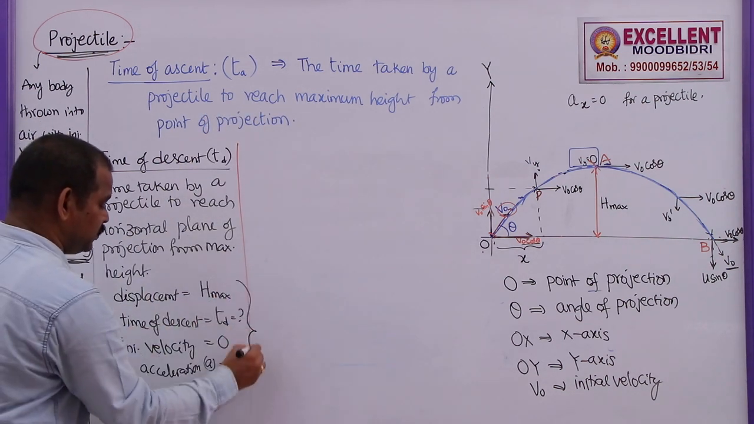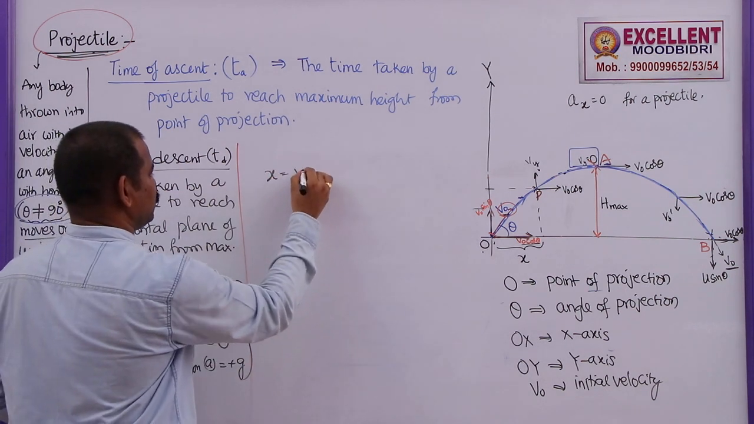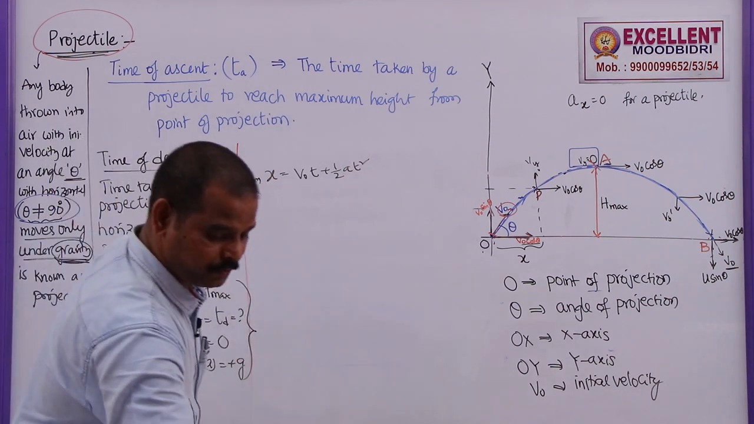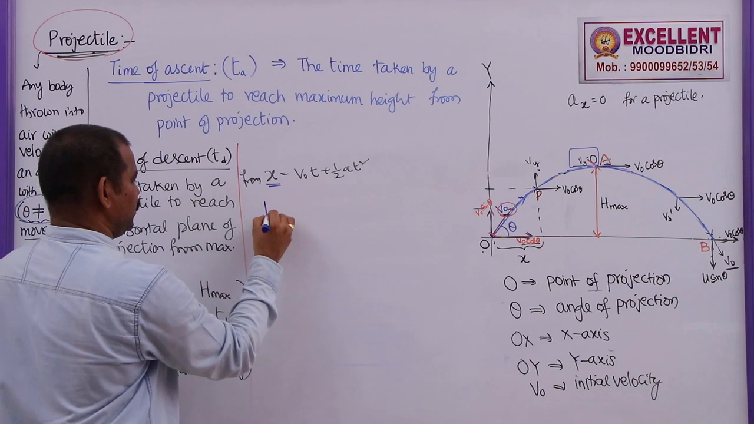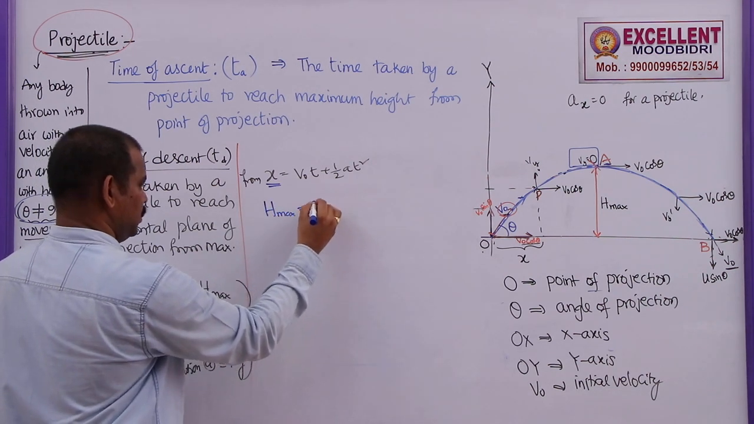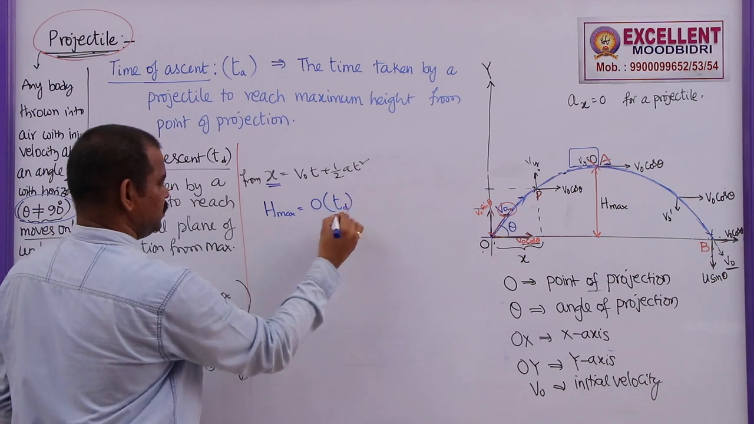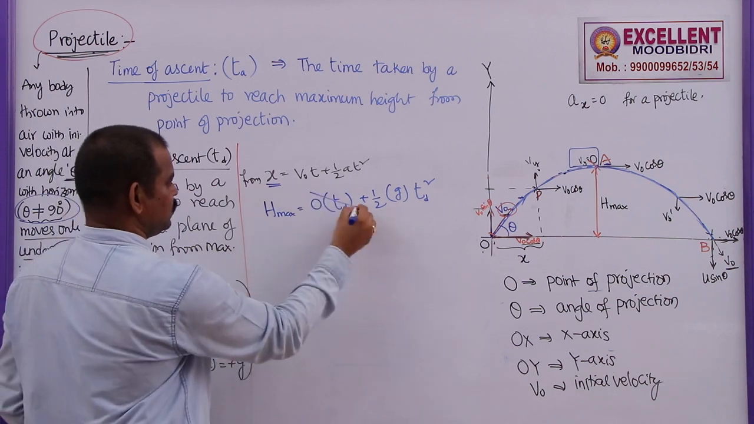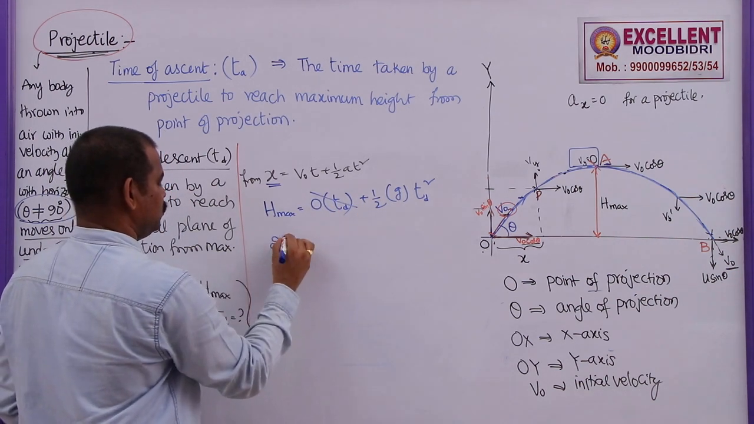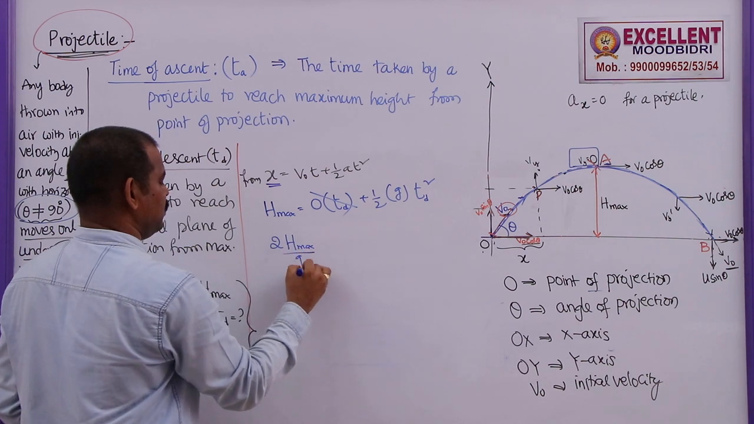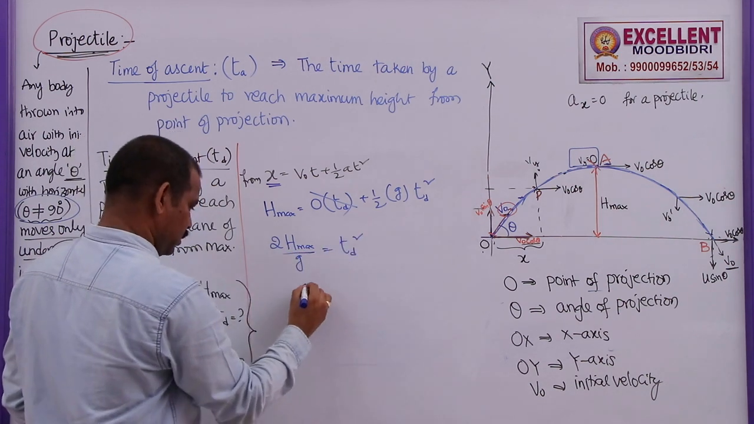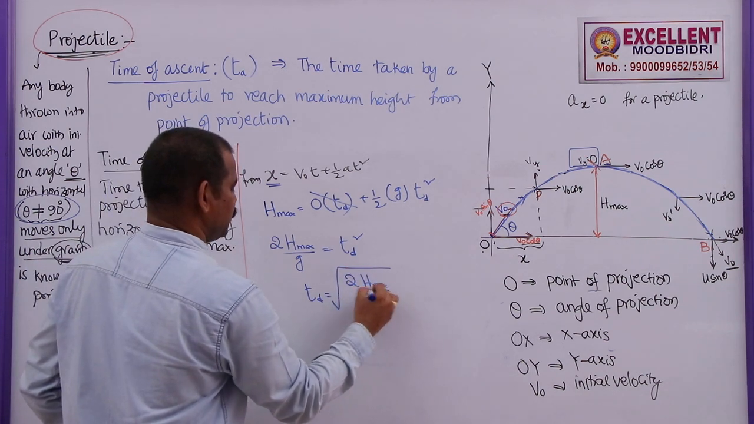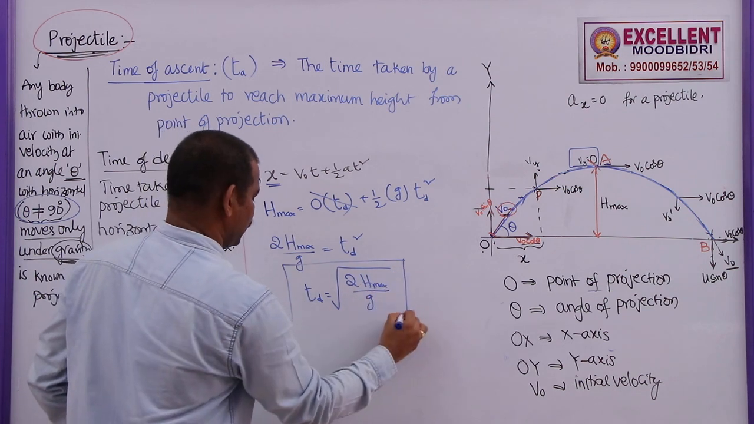Now, the same expression we have used so far, x is equal to V naught t plus half A t square. If you substitute the values, the displacement is h max, the initial velocity is 0 into time of descent plus half into g into td square. So this will be 0, and this gives 2 h max by g is equal to td square. So time of descent is given by root over 2 h max by g. This is the expression for time of descent.